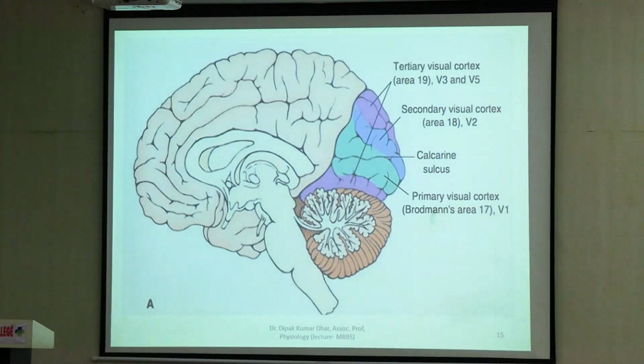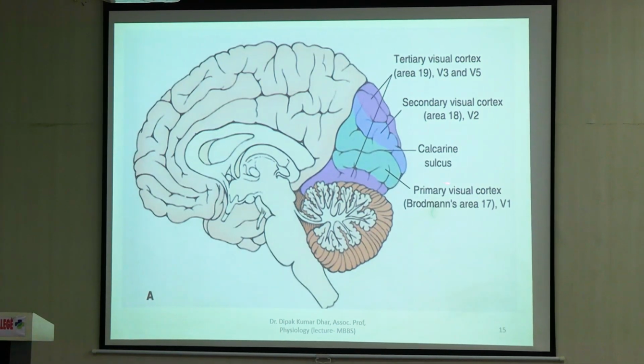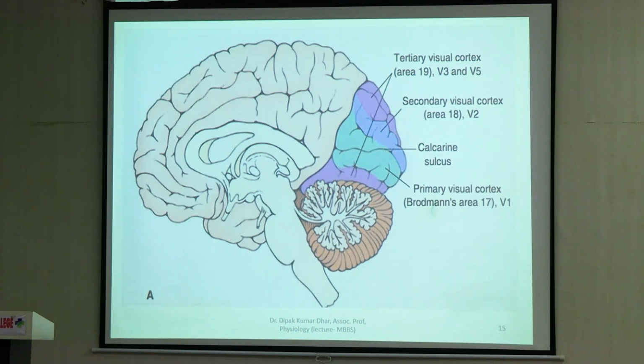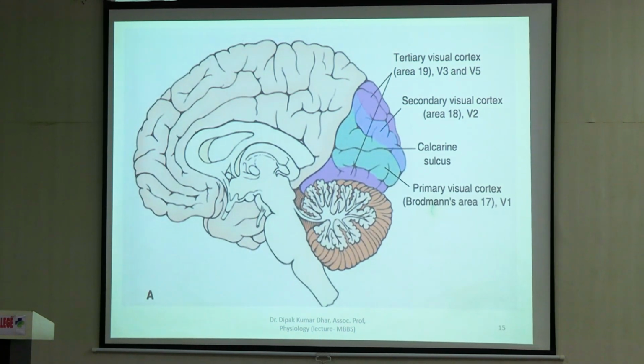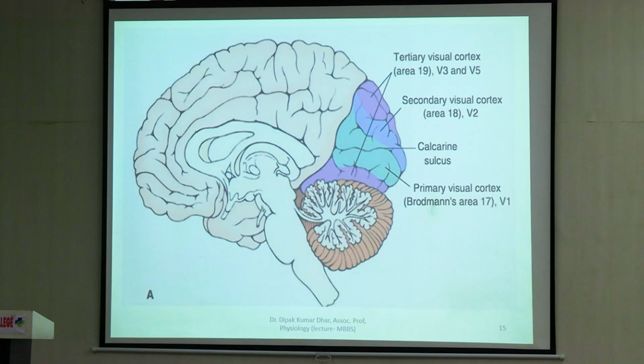Now visual cortex, which are the areas? This is the calcarine fissure, right? Visual cortex is present in the lips of the calcarine fissure. The primary visual cortex का area है area number 17, right? And around this, the other areas is the secondary visual cortex area number 18 and the tertiary one 19. So primary, secondary, tertiary, these are levels of neural processing.